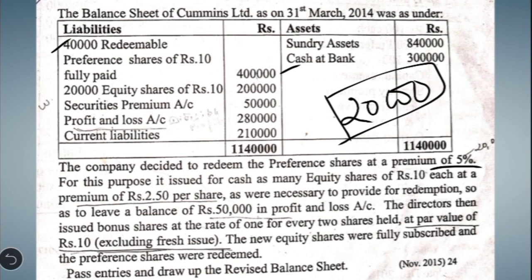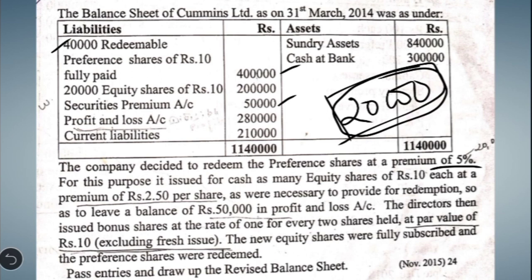To provide this, there are two options. The first one is securities premium account balance and the second one is whatever the money available out of the divisible profit. Okay, so if you see here, they have given securities premium old balance 50,000. That means sufficient balance is there in the securities premium. The old balance itself is sufficient. So the entire premium on redemption, that is 20,000, can be provided out of the securities premium account.